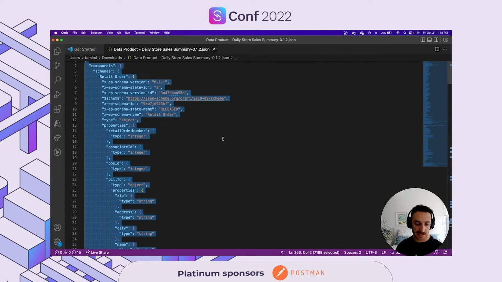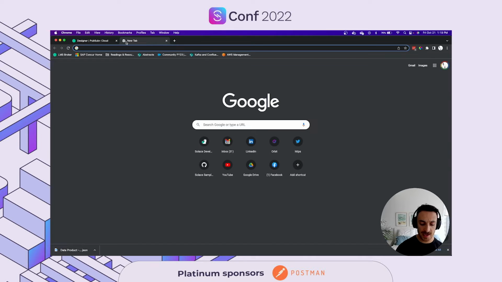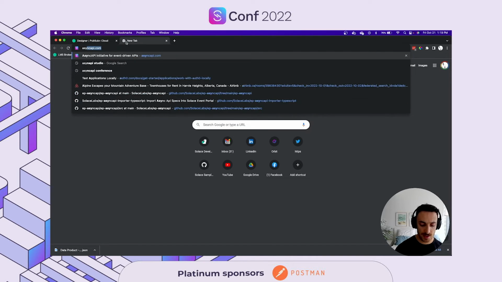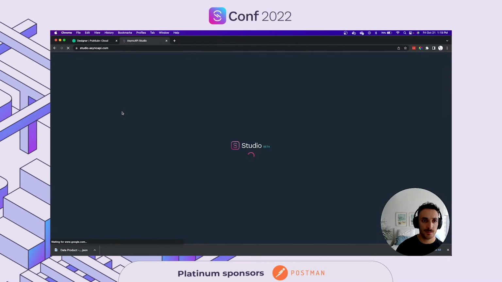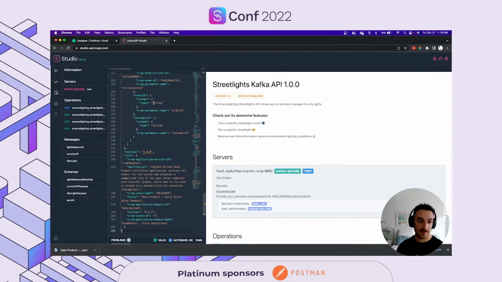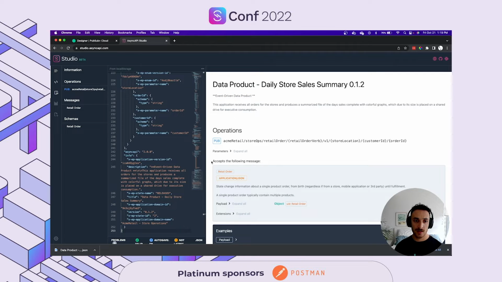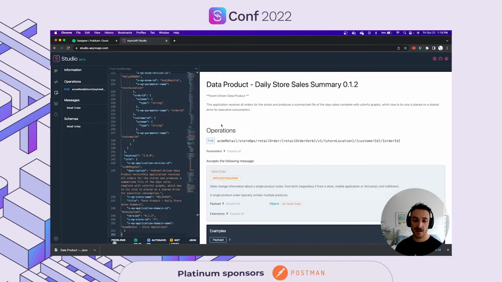So even if I take this AsyncAPI specification, let me open my AsyncAPI Studio. So I have my AsyncAPI Studio, go to the studio, and I will go ahead and paste my AsyncAPI. So now you can see that I have specification documentation for my application itself.